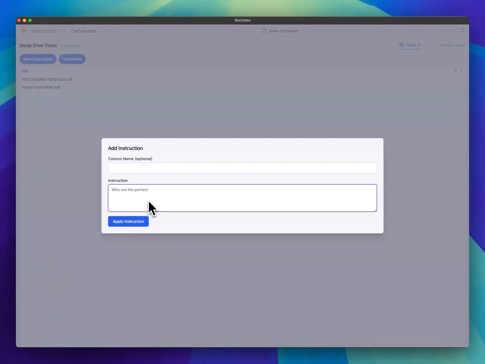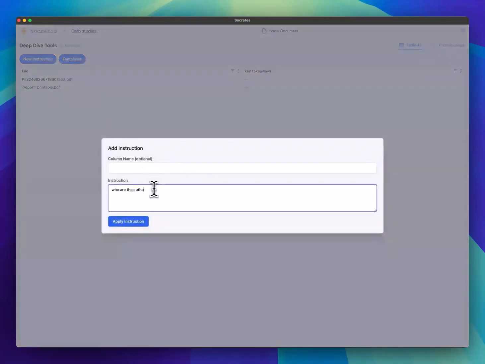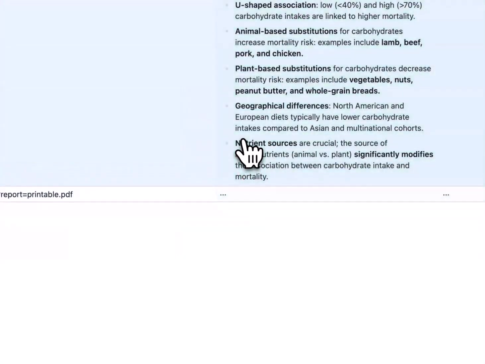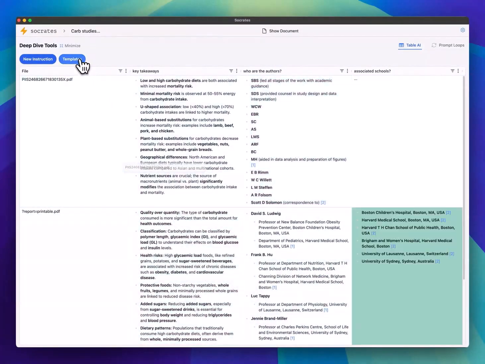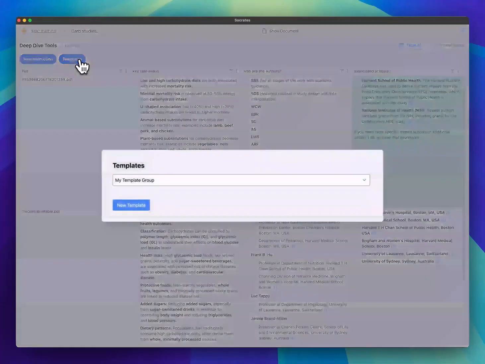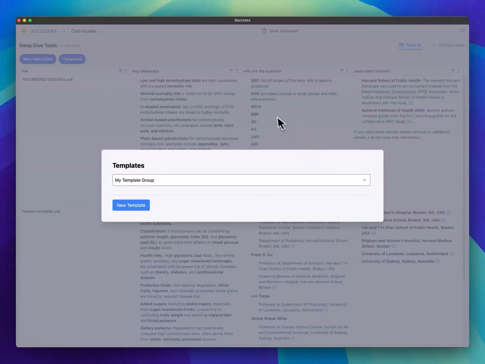So let's just say something simple like key takeaways, and then let's say I have another one about who are the authors. And another instruction about associated schools. So now you can just wait for the table to update with the answers. You can also apply templates. So if you have a common set of instructions that you want to ask, you can just save it here and then add them all at once.